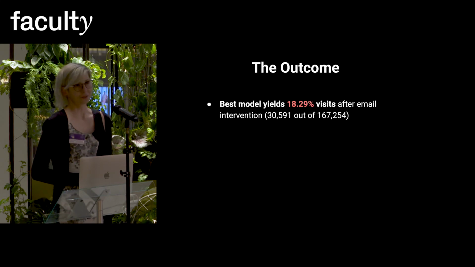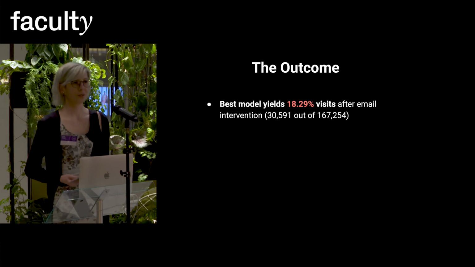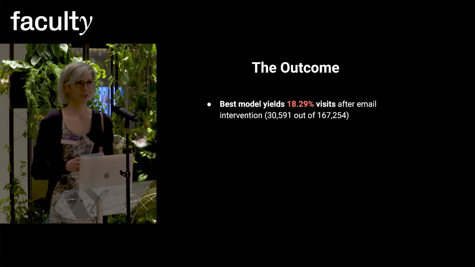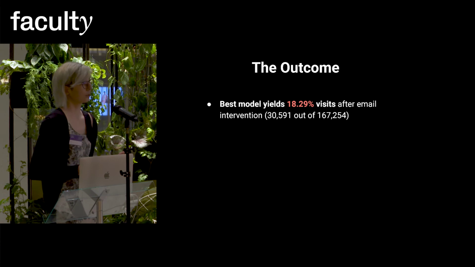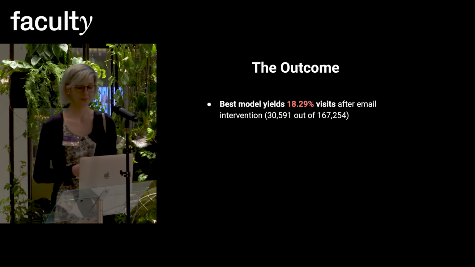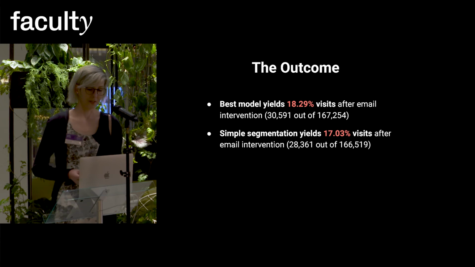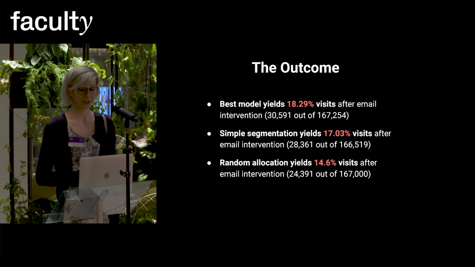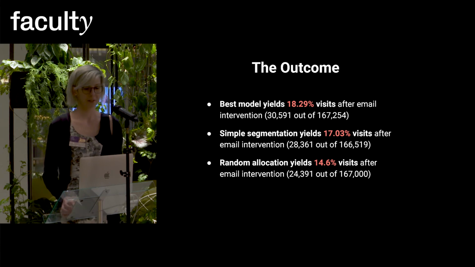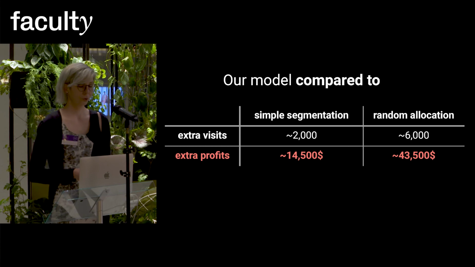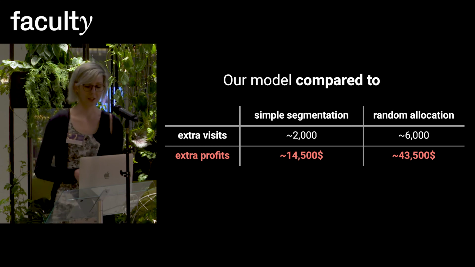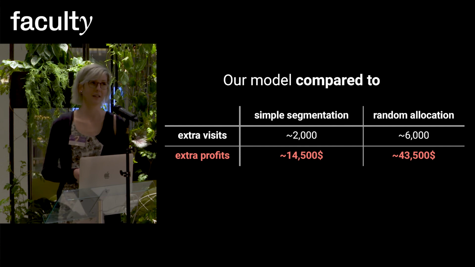We tried many models, from random forest to XGBoost, and different ways of ingesting information about the interventions, called learners. And in all these models, the best model had more than 18% visits after getting an email. The comparison to the simple segmentation was about 17%, and when we look at the random allocation, it was just a little bit less than 15%. But we want to put this all into numbers. Our model had 2,000 extra visits compared to the simple segmentation, and compared to the random allocation, 6,000 extra visits.